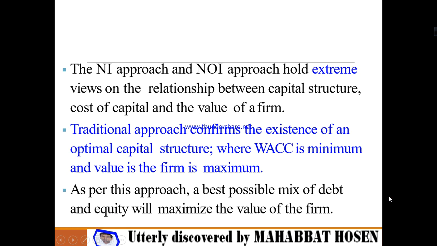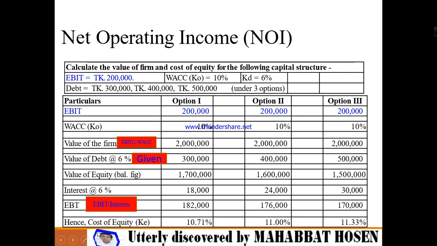Now you have to calculate EBT, earning before tax. That means from 17 lakh, if you deduct 18,000 interest, then you will get EBT. Similarly, for option 2 you will get 1,76,000, and for option 3, 1,70,000.